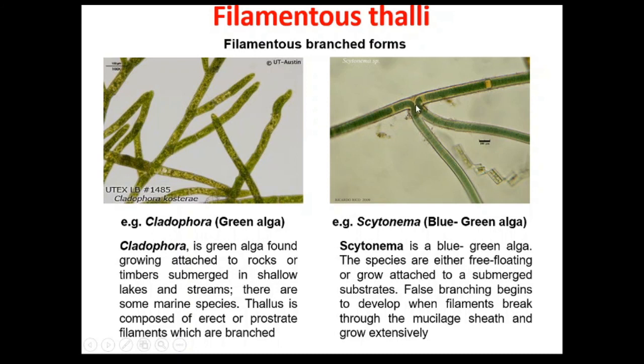So this is the point where the filament has broken. Now from the broken point the two filaments are resuming the growth. You can see here. So the broken ends have resumed growth and grown extensively. So this is not a true branching, and this type of branching is regarded as a false type of branching.